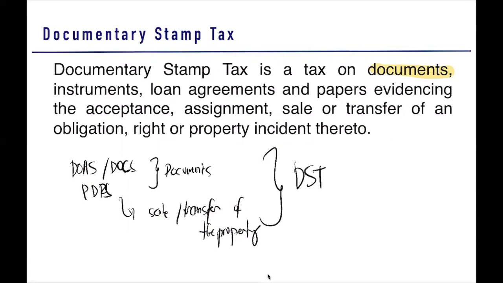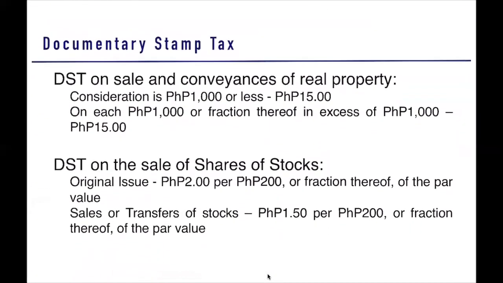Because here, if we look into the definition of DST, DST is a tax on documents which evidence the sale or transfer of an obligation, right, or property. So here, our deed of absolute sale, deed of conditional sale, or our pacto de retro sale are the documents which now evidence the sale or transfer of property, therefore subject to DST. So what is our DST rate? Our DST depends whether it is the sale of the real property or the sale of the stocks.